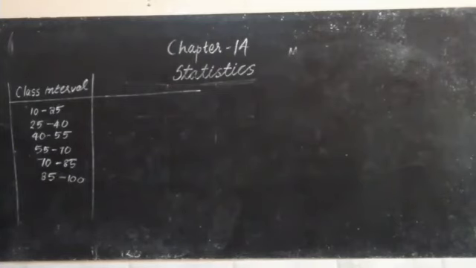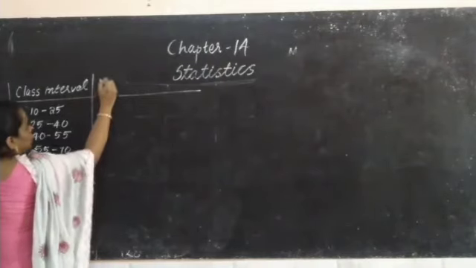This is the marks obtained, and next to it the number of students.